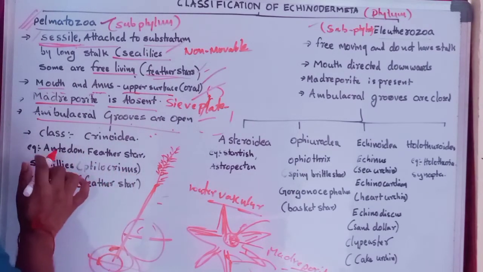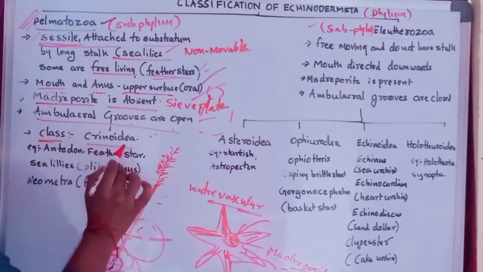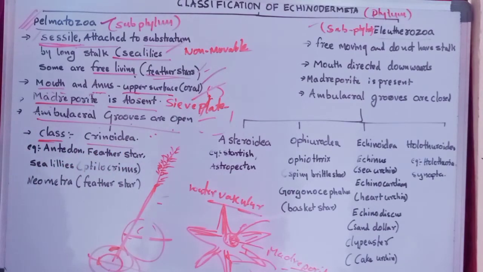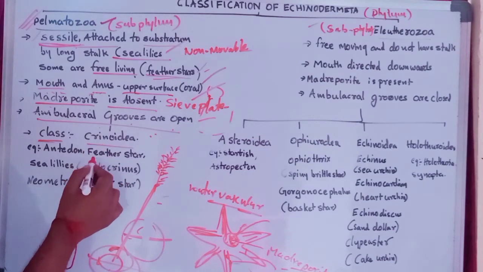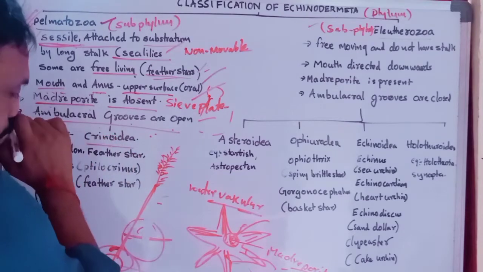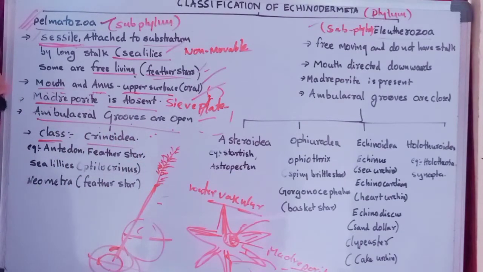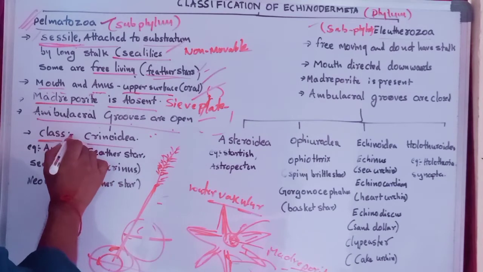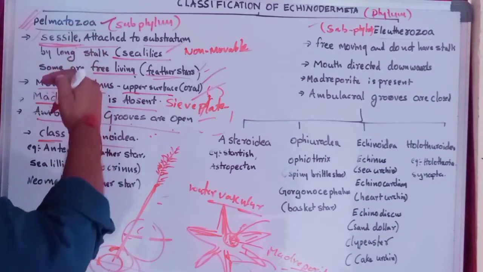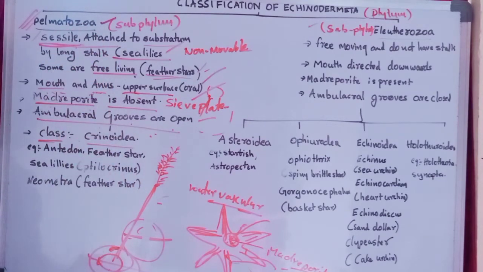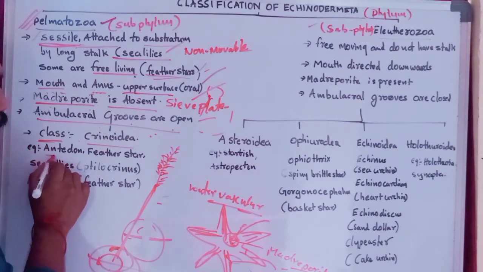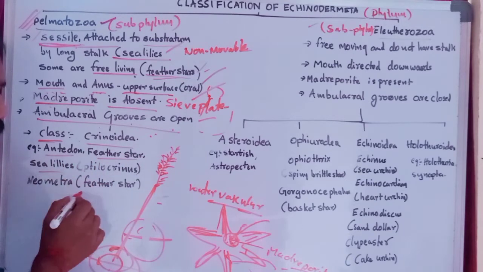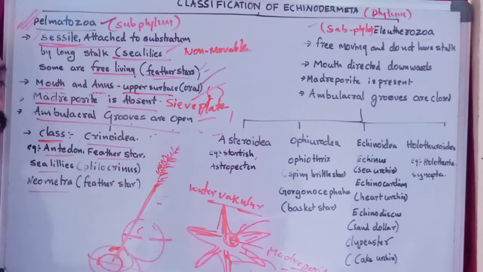In Palmatozoa, there is only one class. These are the primitive organisms, primitive starting Echinodermata. Palmatozoa is divided into only one class, that is Crinoidea. Examples are Antedon, feather stars, sea lilies, and Neometra. These are the examples of Palmatozoa.